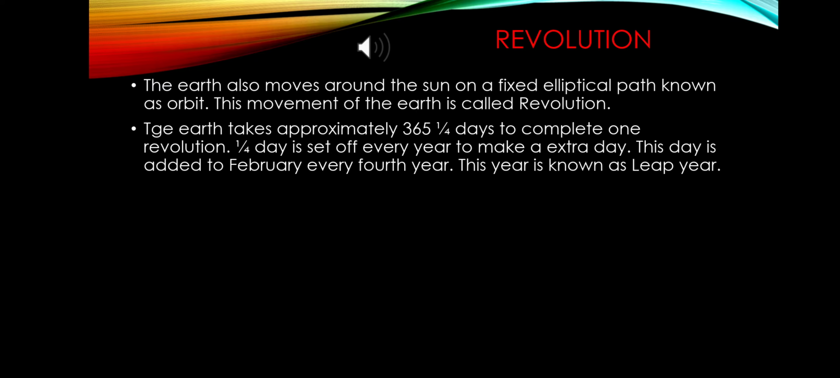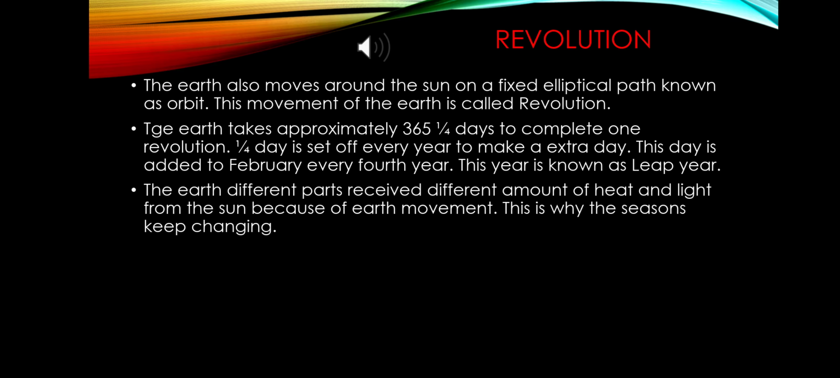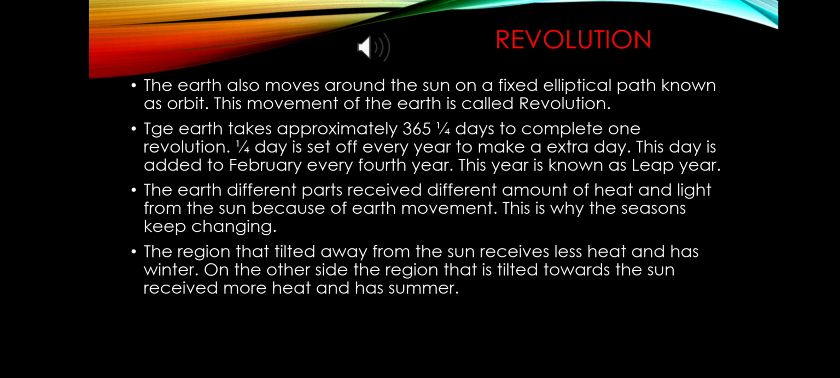And as the earth keeps rotating and revolving around the sun, different parts of the earth receive different amounts of heat and light from the sun, and that is why there are different seasons. The seasons keep changing, and the region that is tilted away from the sun receives less heat and has winter. On the other hand, the region which is tilted toward the sun receives the maximum sun rays, maximum heat. So that's why there is a summer season.